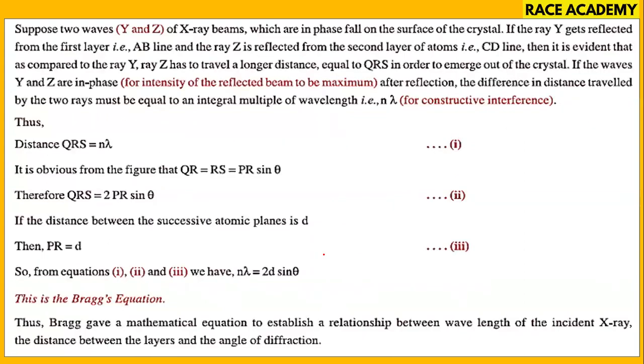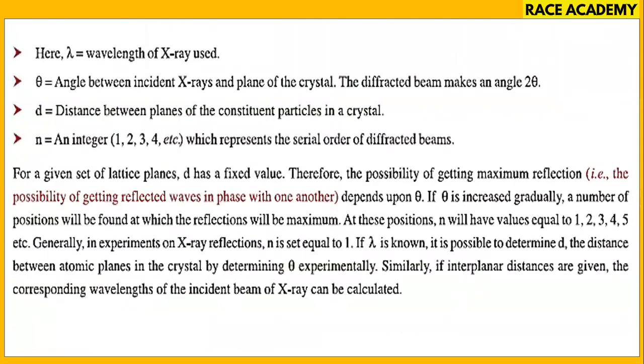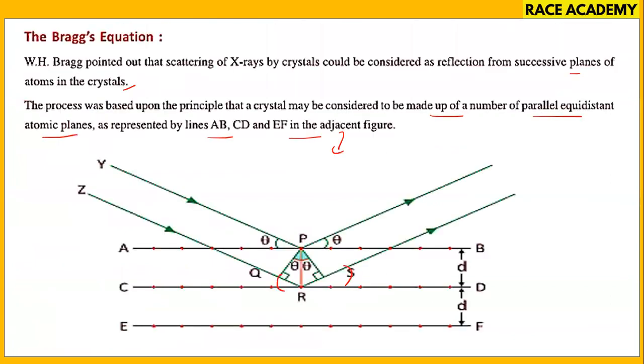The difference in distance traveled by the two rays must be equal to an integral multiple of the wavelength. So QRS is n lambda, made up of QR and RS.